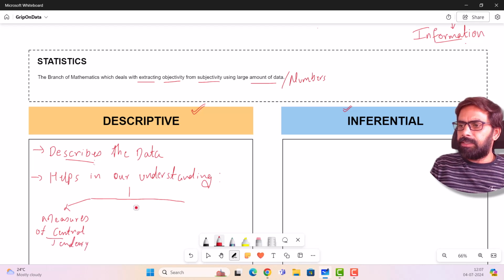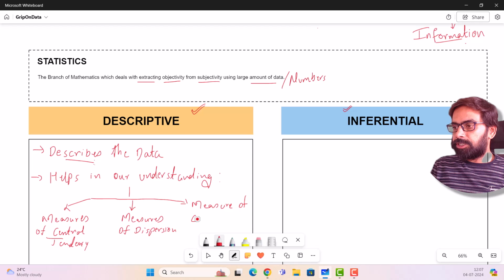Measures of central tendency, and we have something called as measures of dispersion, and finally we have, let me call them, measures of correlation.